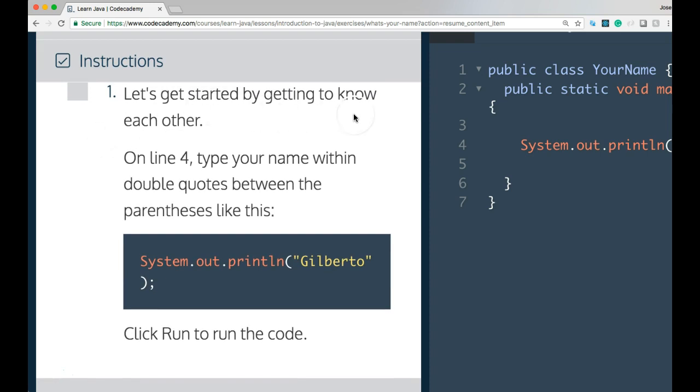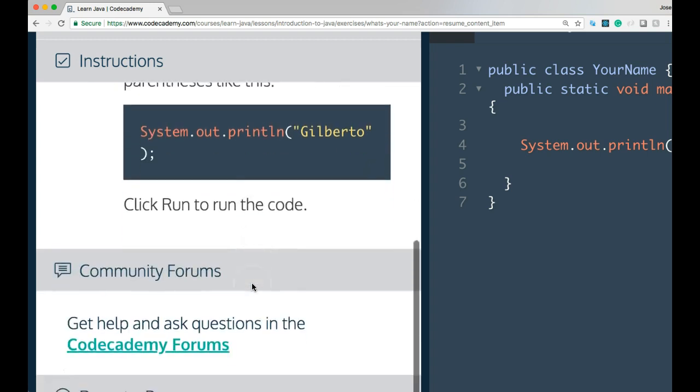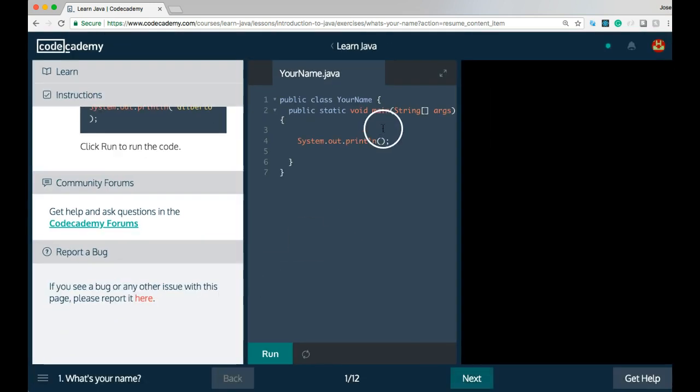Instructions. Let's get started by getting to know each other. On line 4, type your name within double quotes between the parentheses like this. We have here Gilberto. We see 2 parentheses. Click run to run the code. Let's get out of here.